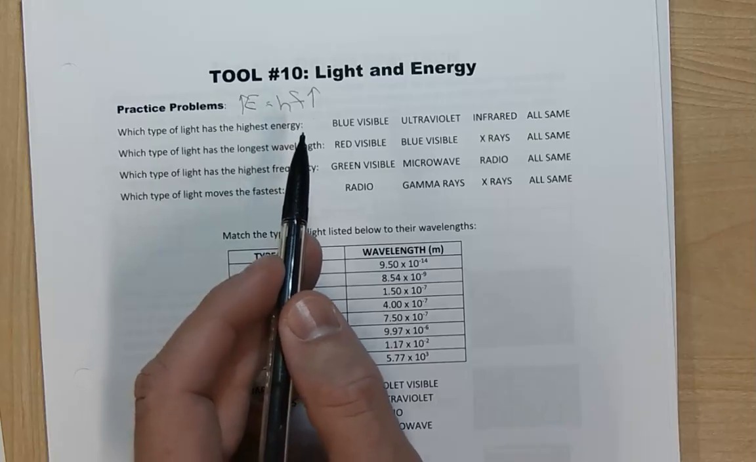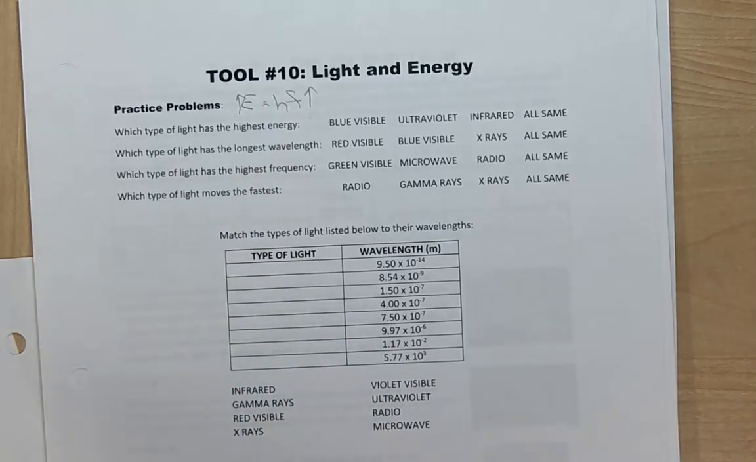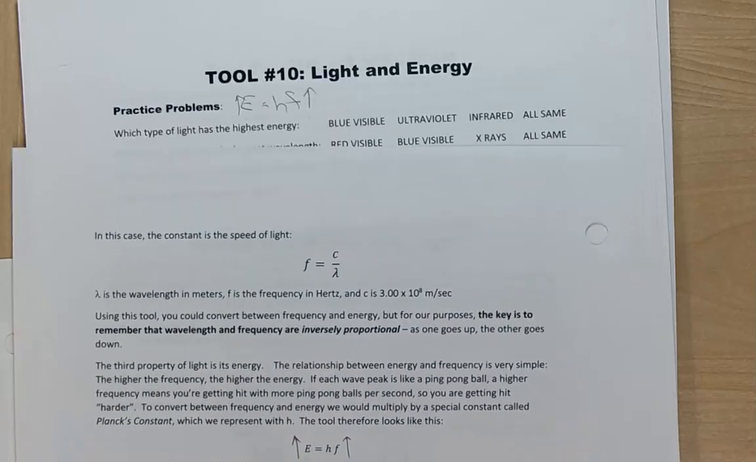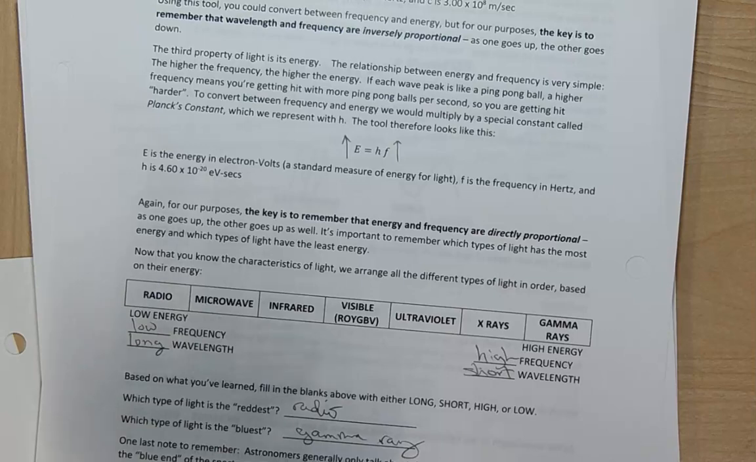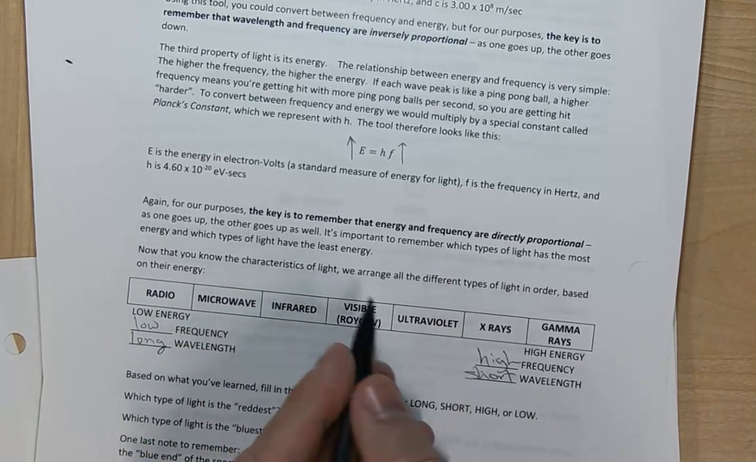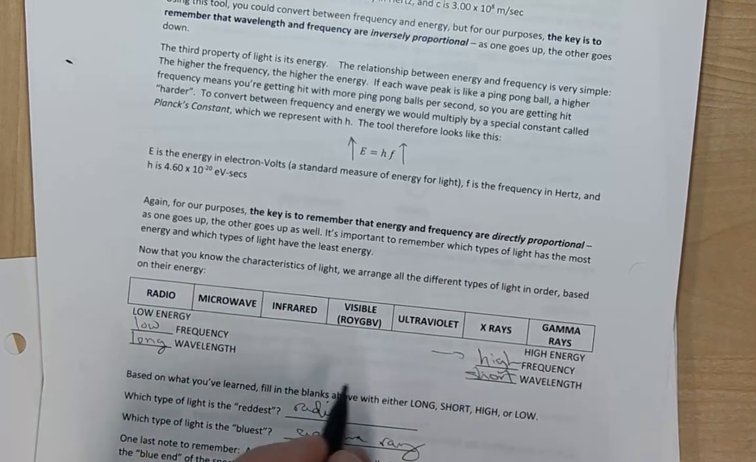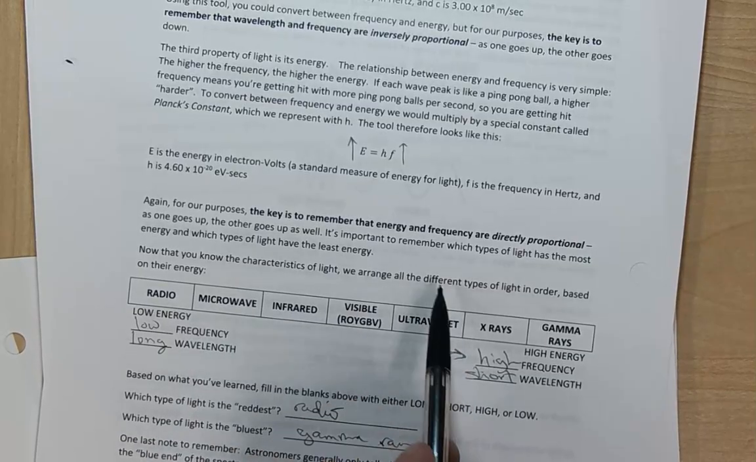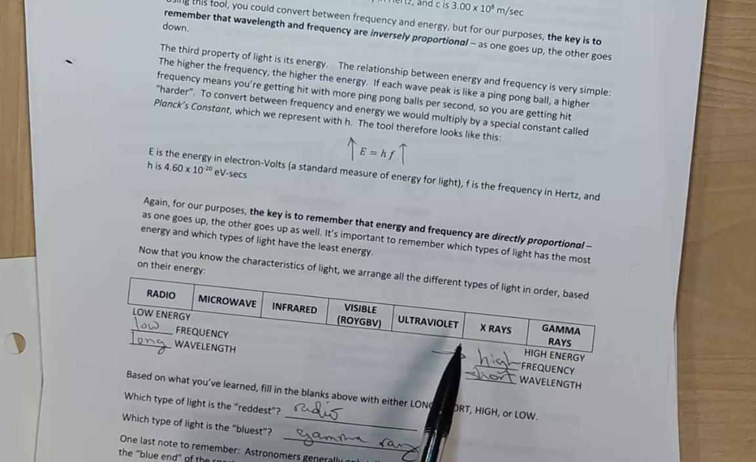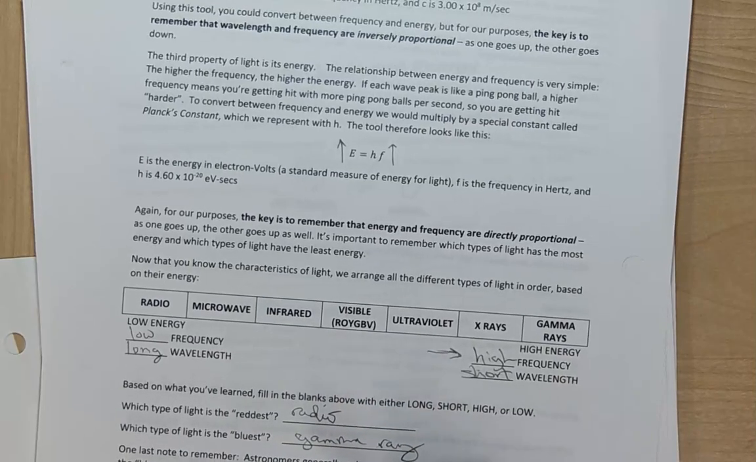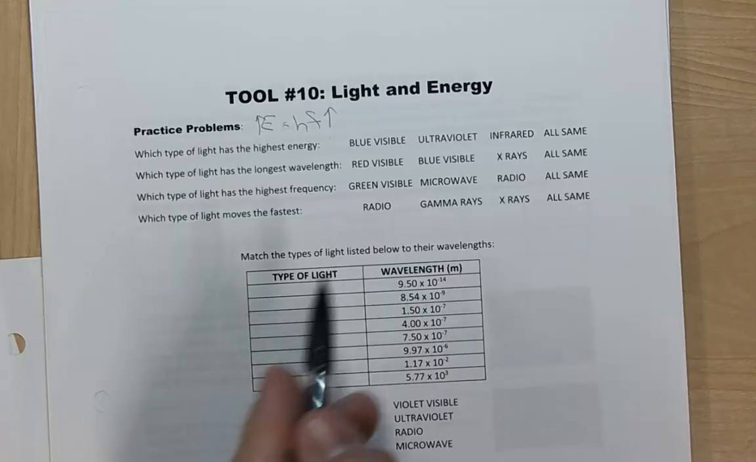Which of these has the highest frequency? Well, look here. Blue, infrared, ultraviolet. Highest frequency means further to the right on our spectrum here. And so here's ultraviolet, here's blue, here's infrared. So further to the right means higher frequency, higher energy. So it's got to be ultraviolet.